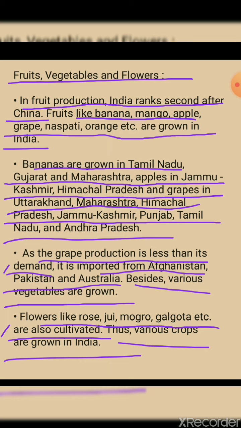In the next part we will start with the technical and institutional reforms in agriculture. How were more crops grown in India, what was the reason, what reforms were brought in, what technology was used, right? That in detailed form we will see in part 7. So now over here we are concluding with the growing of crops in a very clear form. In the next part we'll see a new topic, and over here we complete the various crops that are grown in India.